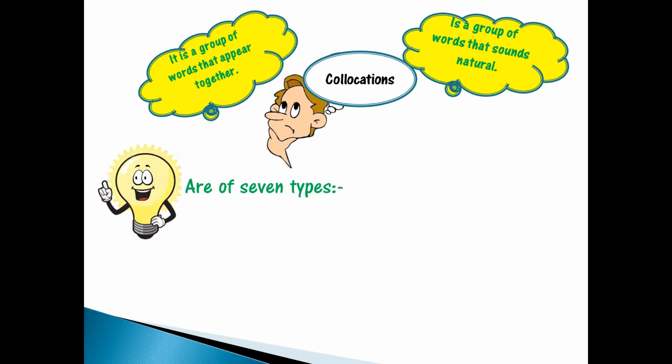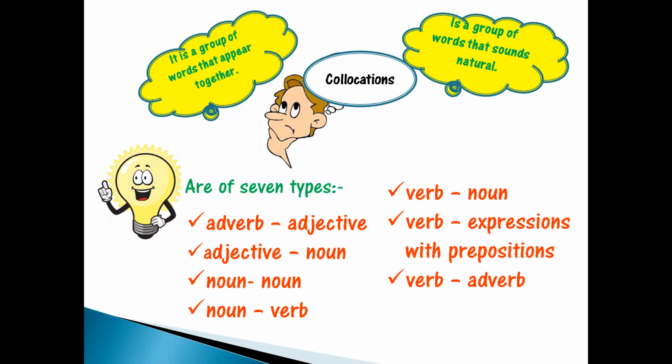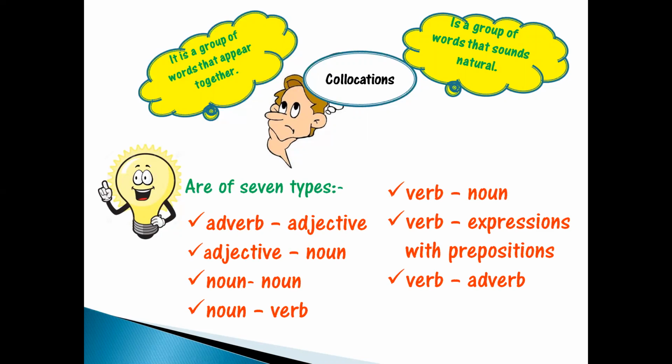Now, when you talk about collocations, they are of 7 types. Adverb and adjective means they can be a group or a pair of an adverb and an adjective which can be used as a collocation, a pair of adjective and noun, two nouns together, a pair of noun and verb, a pair of verb and noun, verb along with expressions with prepositions, and at last a verb and adverb pair. So these are the 7 types of collocations which we generally use.